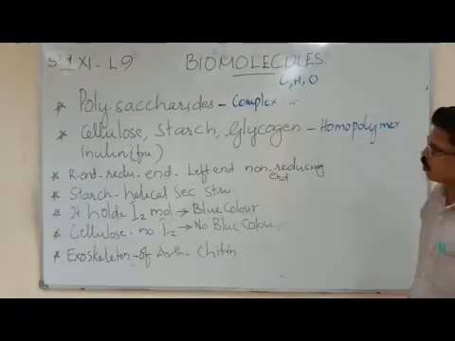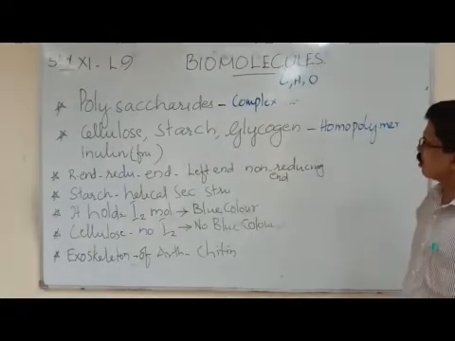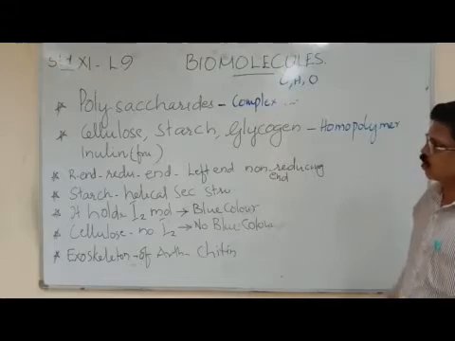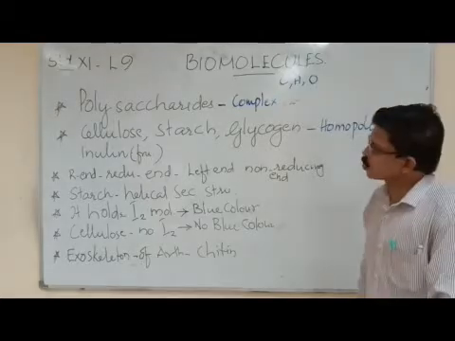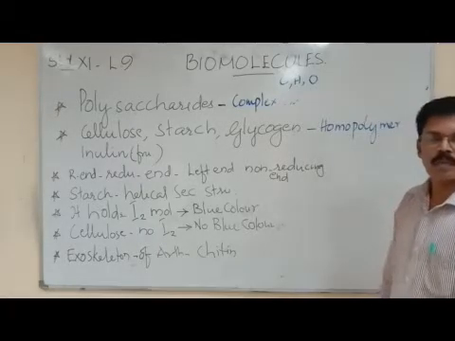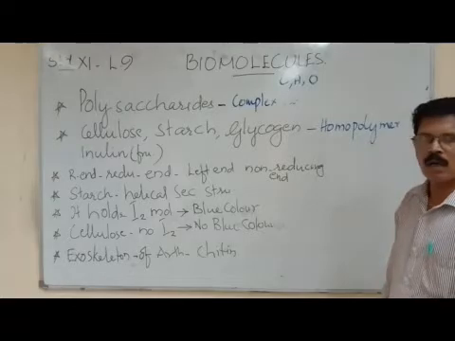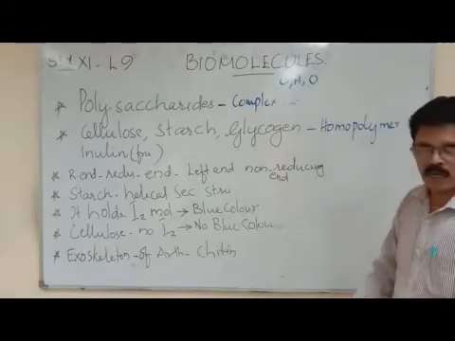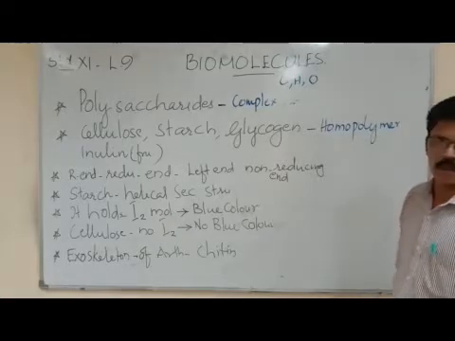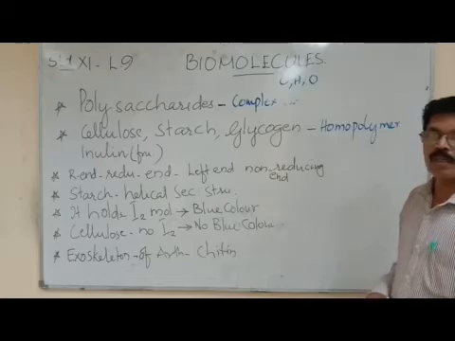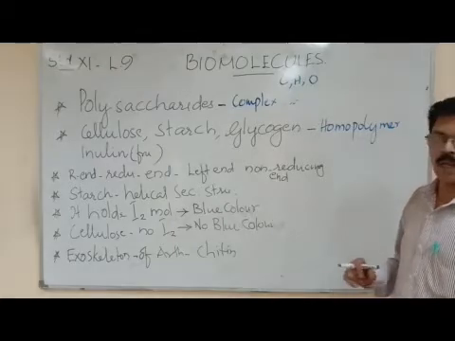Okay, cellulose, starch and glycogen. Cellulose is mainly found in the cell walls of plant cells and also many other organisms like bacteria, even algae contain cellulose in the cell wall. Starch is a very important energy reserve food in plants.